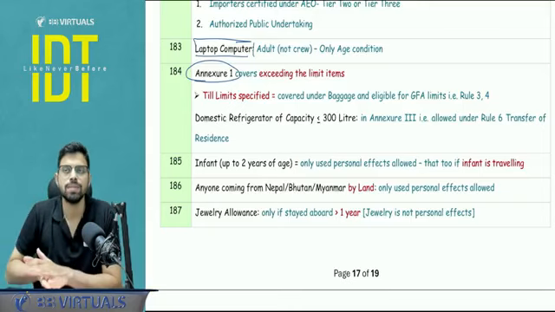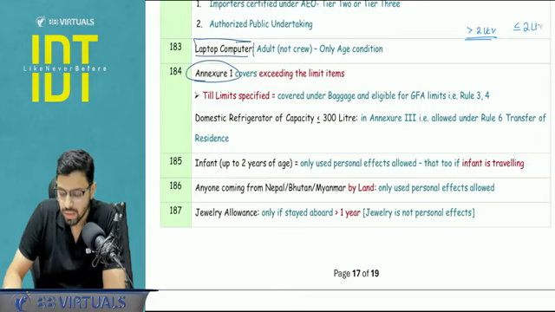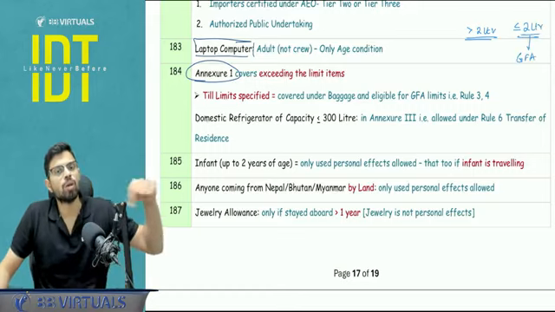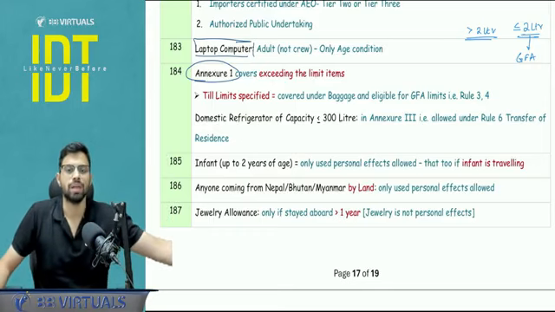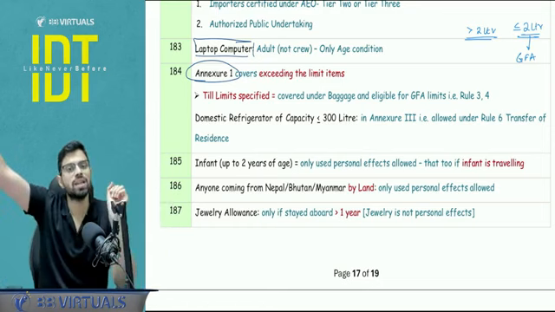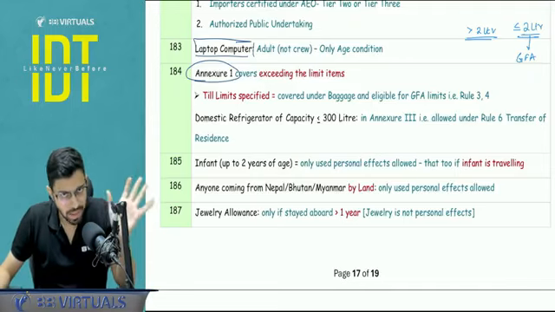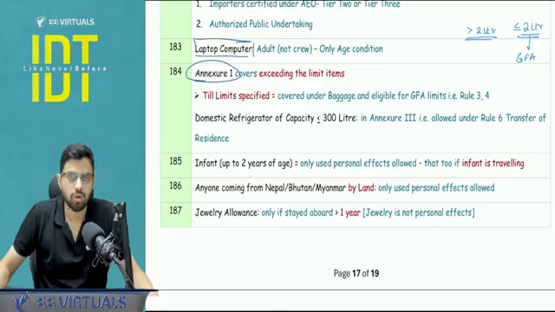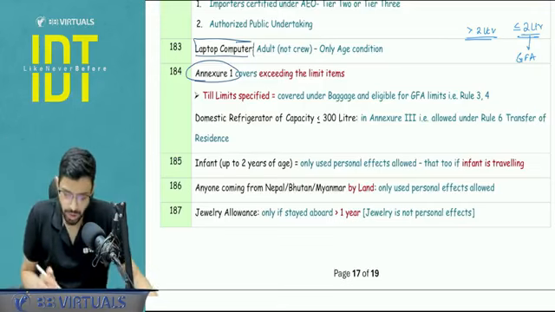So what I'm trying to say here is, let's say for example, alcohol of more than 2 liters is covered under Annexure 1. Up to 2 liters, it is not Annexure 1 and it is allowed to be tested in the GFA limit. Similarly, tobacco 125 grams. Exceeding 125 grams, it will go in Annexure number 1. But up to 125 grams, you test it under the GFA limit, rule 3, rule 4, where you will be giving the benefit of 50,000 or 15,000 as the case may be. Clear? Yes. So this is something you need to make a note of. Cigarettes, cigars, so 125 cigars, all those limits you need to pay attention to.